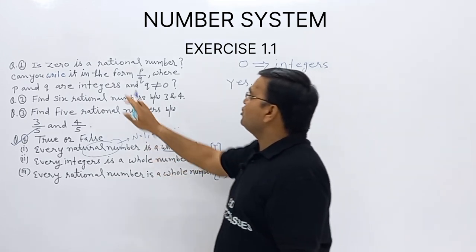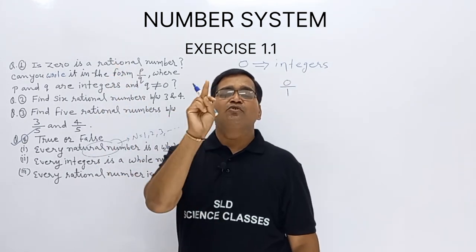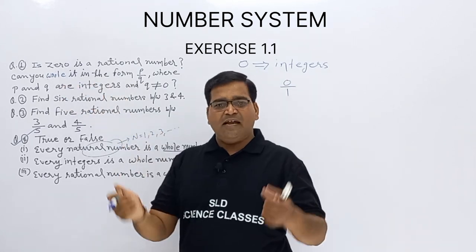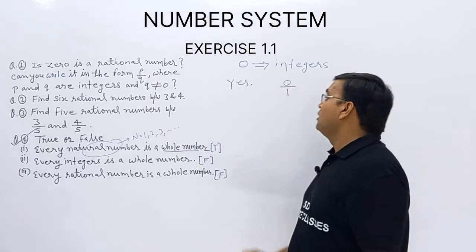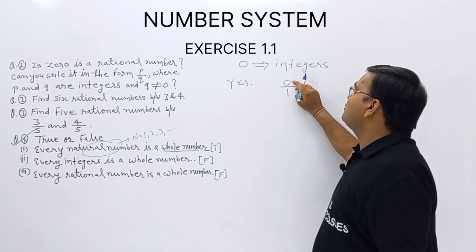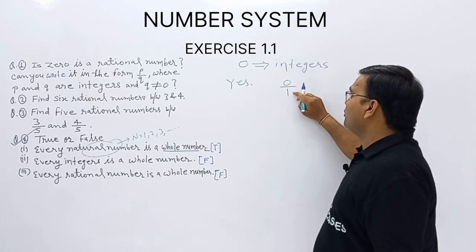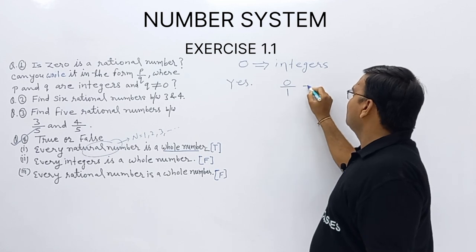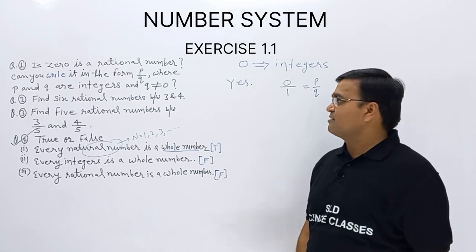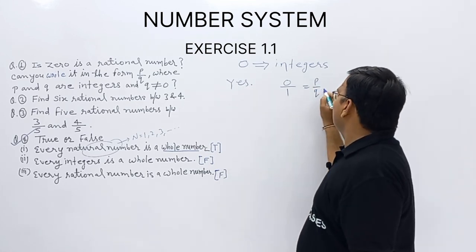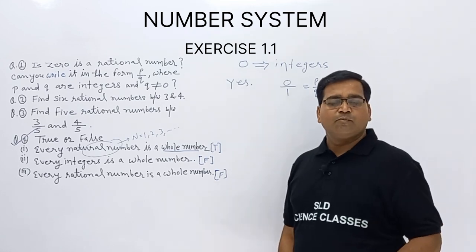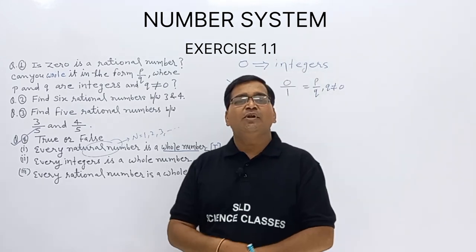So is 0 a rational? 0 is an integer, so it is a rational number. Can you write it in the form of P upon Q? Yes. How? Once we put 1 in the denominator and the numerator is 0, we get 0 upon 1. It is in the form of what? P upon Q, where P and Q are integers, 0 and 1 are integers. Clear? And Q should not be equal to 0. Here Q is not equal to 0, it is equal to 1. We can put 1, but it should not be 0.